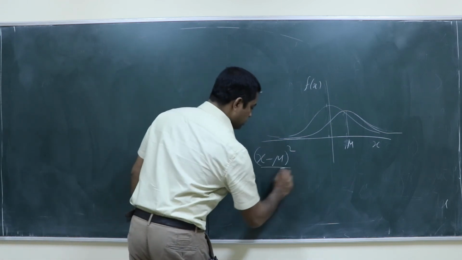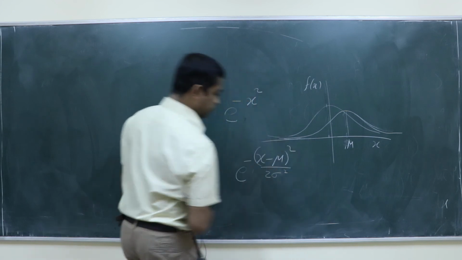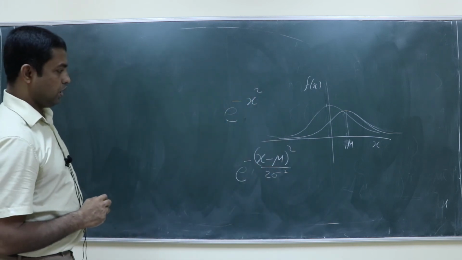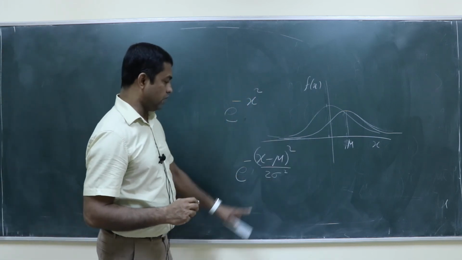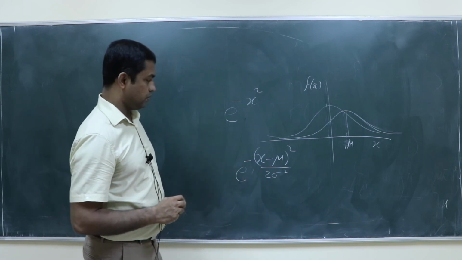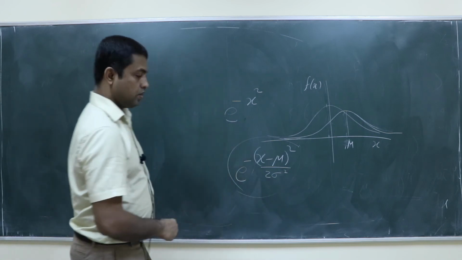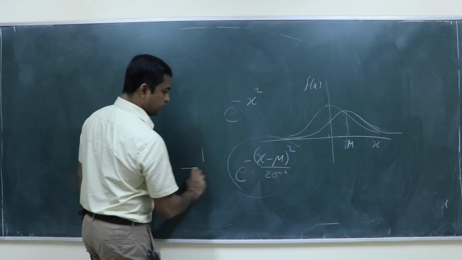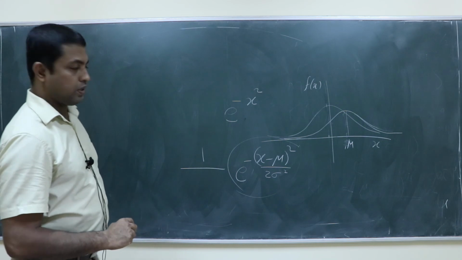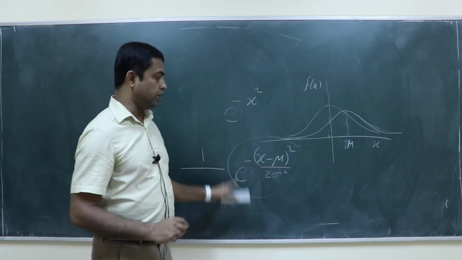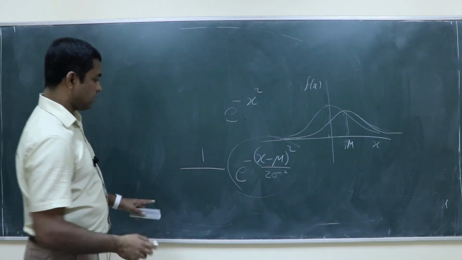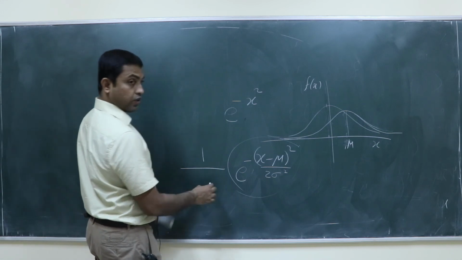Suppose I put 2 sigma square here: e power minus x minus mu all square divided by 2 sigma square. But I want to normalize this. Means the integral of this from minus infinity to infinity should be equal to 1. So what should be the normalization factor here?